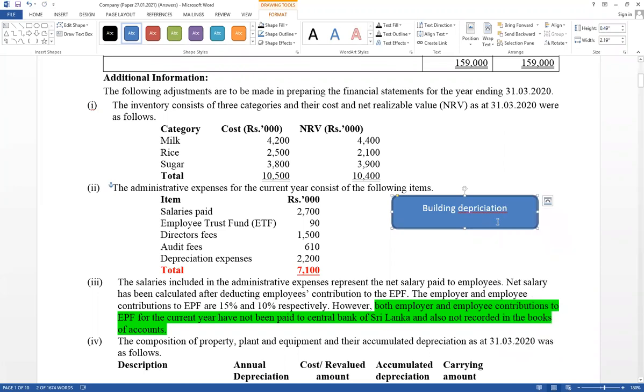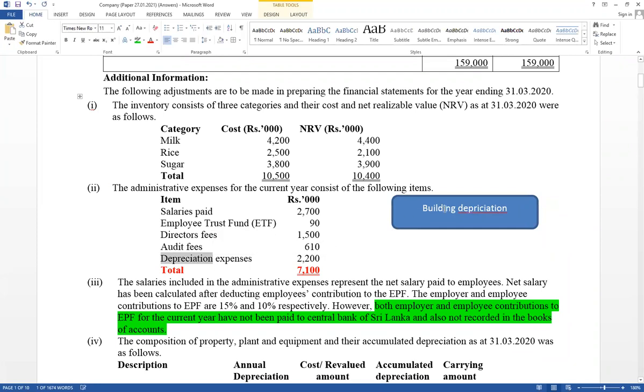Built-in depreciation value equal 1,200. Now think about office equipment depreciation. Office equipment depreciation equal 1,000. Those are recorded already. Therefore, it has given expense.